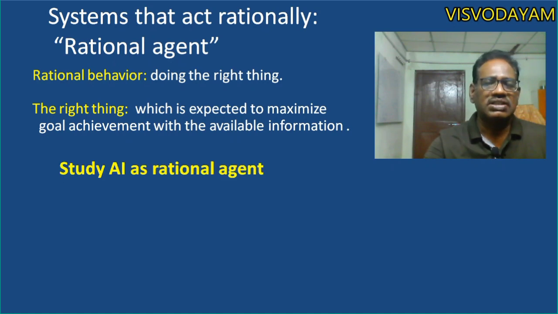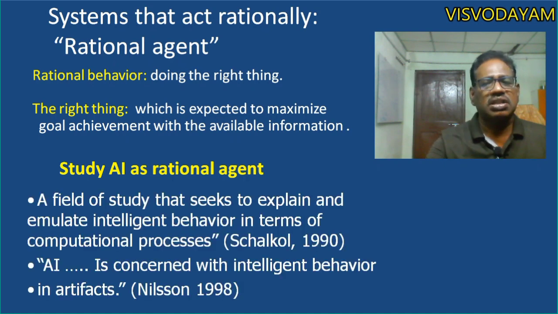This is the study of artificial intelligence as a rational agent. With this concept, some of the scientists have defined artificial intelligence as a field of study that seeks to explain and evaluate intelligent behavior in terms of computational processes. And Nilsson has given one definition: artificial intelligence is concerned with intelligent behavior in artifacts. That is, human-made systems should be implemented with intelligent behavior.